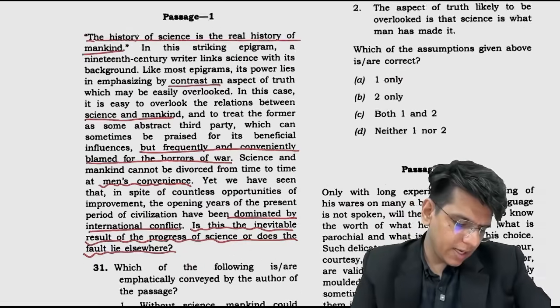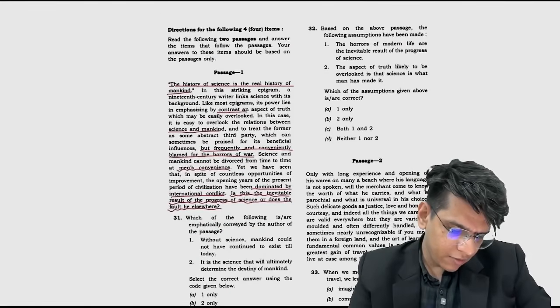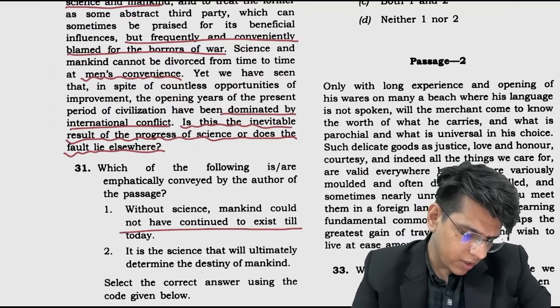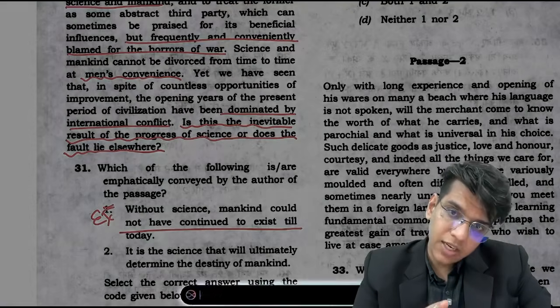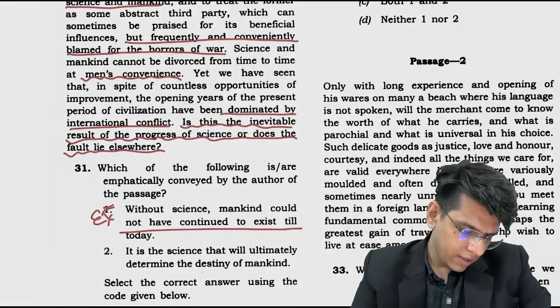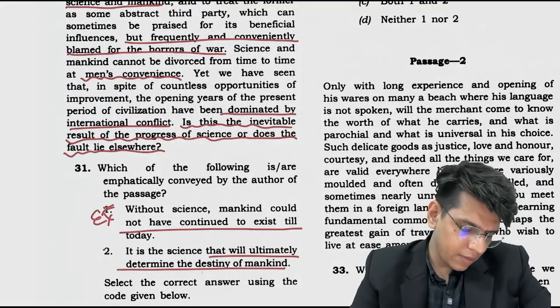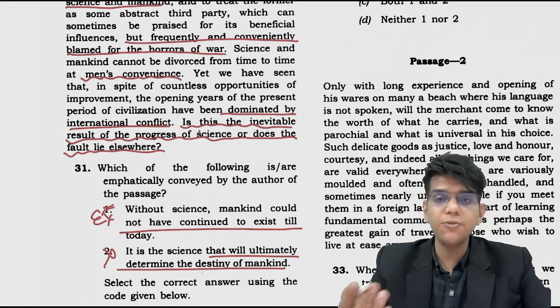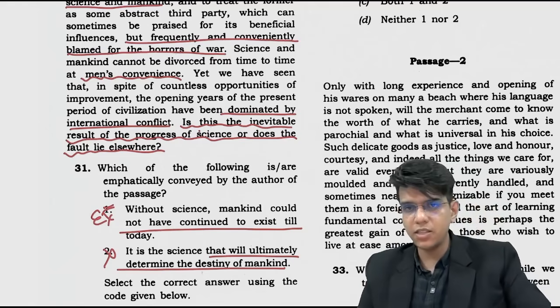Which of the following is or are emphatically conveyed by the author of the passage? Without science, mankind could not have continued to exist till today. Extreme. No such claim. कि without this we could not have. It is science that will ultimately determine the destiny of mankind. Nahi. There are other things. Is that the inevitable result of the progress of science, or does the fault lie elsewhere? There can be something else also.